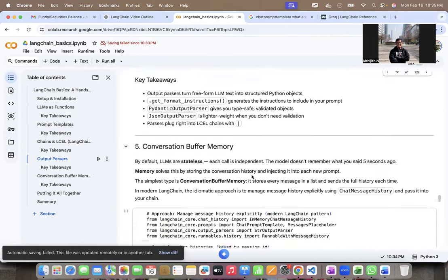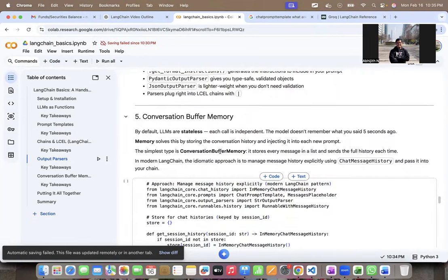The next, or the last, concept is how to manage the conversation buffer memory. We know that LLMs don't have memory, they're stateless. But if you think about chatting and things like that, there needs to be a memory which is maintained.